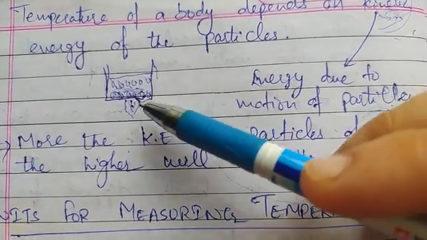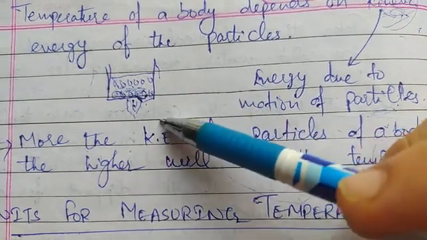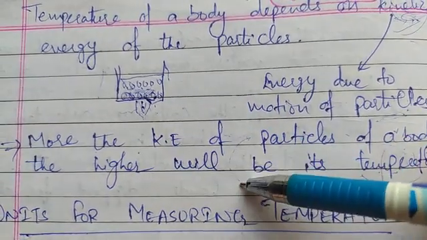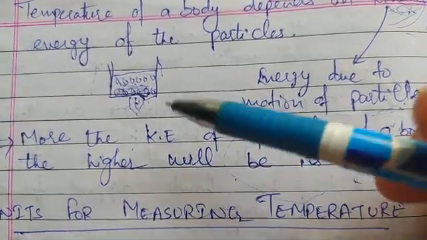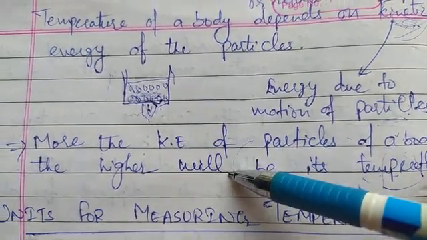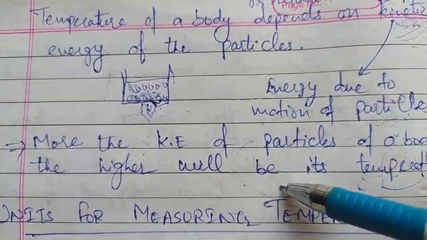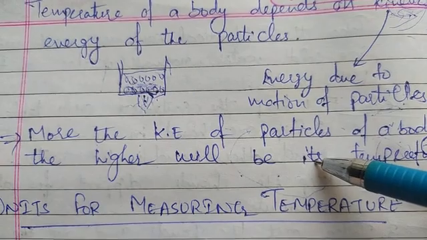So if the kinetic energy of the particles of a body is more, then the temperature will be high. So this is the relation between temperature and kinetic energy of the particles of a body.